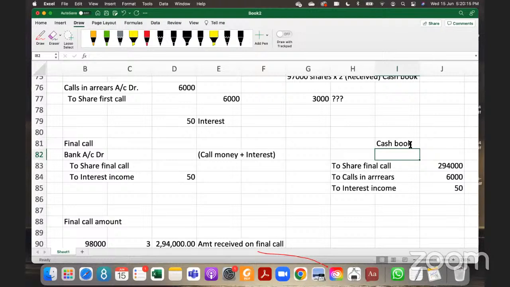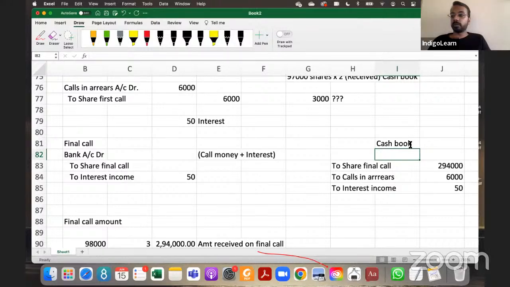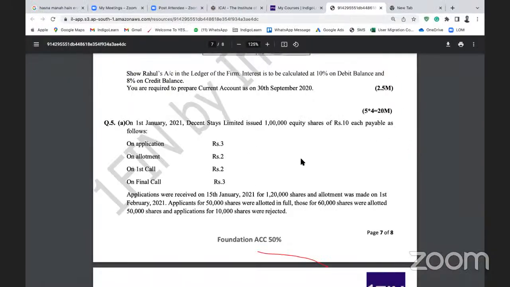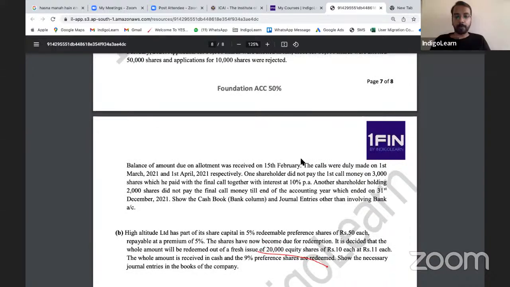Sir, in this, they have called for first call, no, sir. On that day only the money was paid. No. First call. Sorry, can you come back to the question? They have called the amount for first call on March 1st, no, sir. Correct. So then we should assume that it is paid on that day itself. You can assume either way, so two assumptions are possible. You can assume that it is paid on the same date, on 1st of March, or you can assume that it is due by end of March or something.